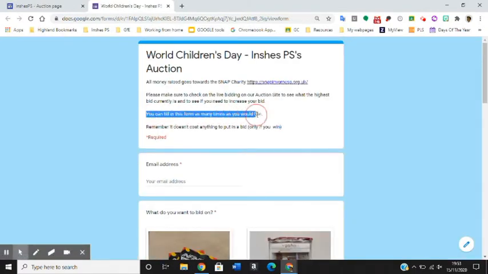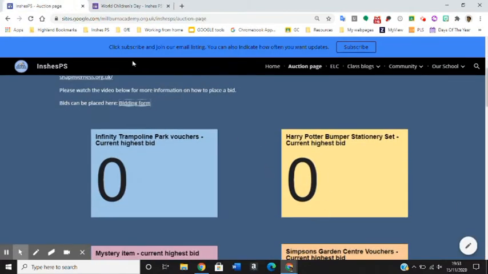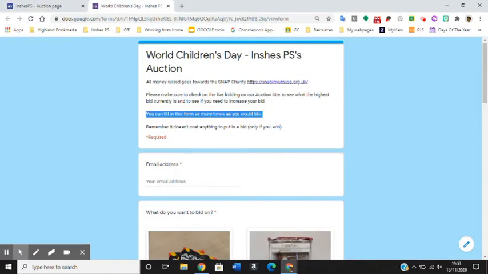Remember that you can fill in this form as many times as you wish. So this means that if you, for example, have been in and you have placed a bid, and then you see that, oh, suddenly someone else has placed a higher bid, then you can go back in and refill this form again. Remember that it doesn't cost you anything whatsoever to place a bid in the first place. Only if you win, of course, then you will be required to pay that amount that you bid on an item.